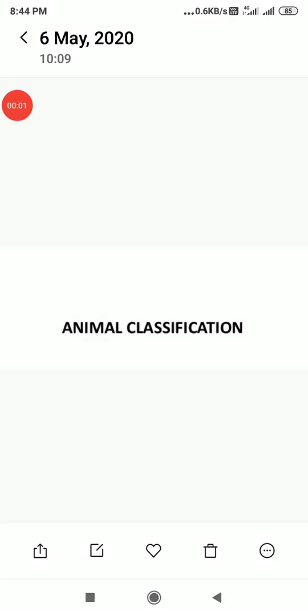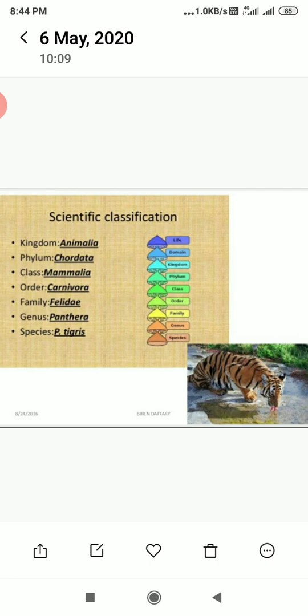In this module, we are going to classify animals. That's why this classification is called animal classification. In classification, we start the classification of organisms from the lower level, that is the species, and reach up to the higher level, that is called kingdom. In between, we find species, then genus, family, order, class, phylum, and kingdom.